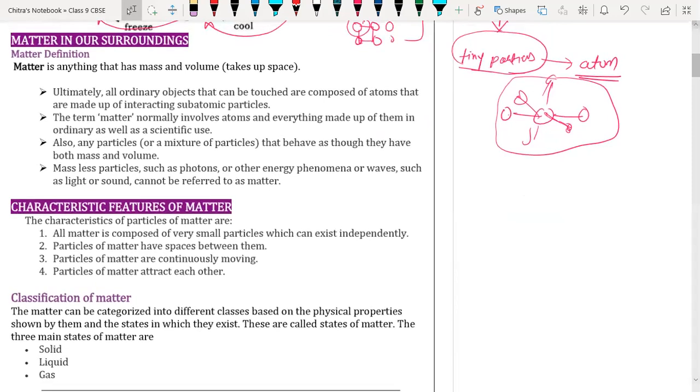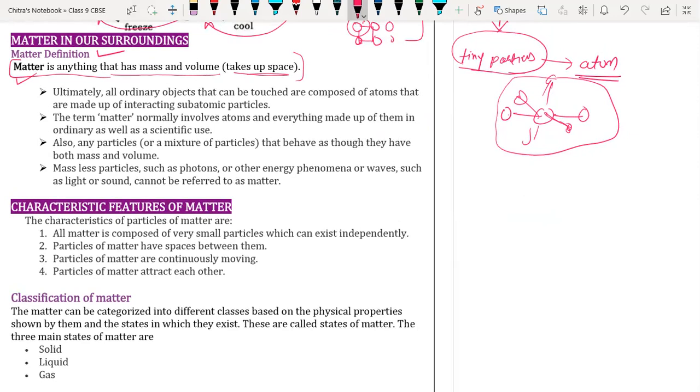So, matter in our surroundings. Here is the definition of matter. What is the definition of matter? Matter is anything that has mass and volume. Volume is nothing but what occupies space. That which occupies space is called matter. Now we will discuss some properties of matter.